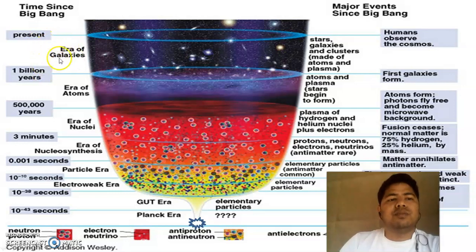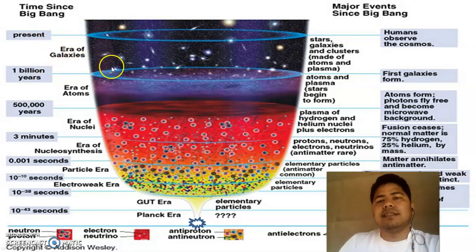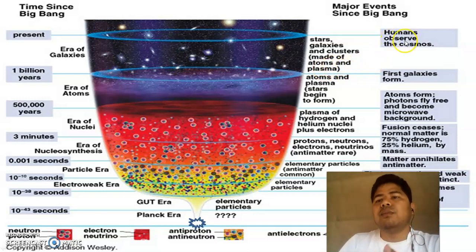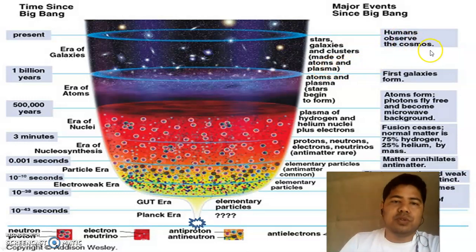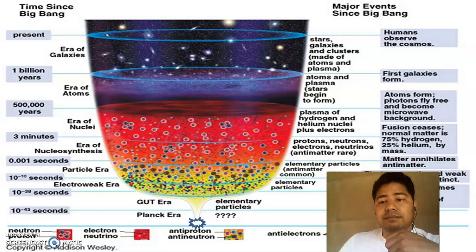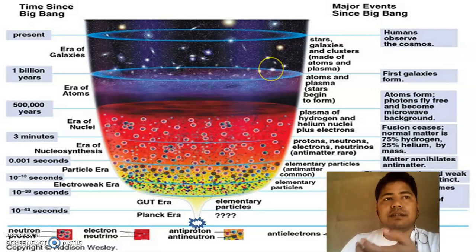Then from 1 billion years to the present date, the era of galaxy. This is the era of galaxy, where stars, galaxies, and clusters made of atoms and plasmas are now seen. Humans observe this in the cosmos. So we are seeing the present day scenario, which is the era of galaxy. We see different galaxies, different large objects, different clusters, etc.